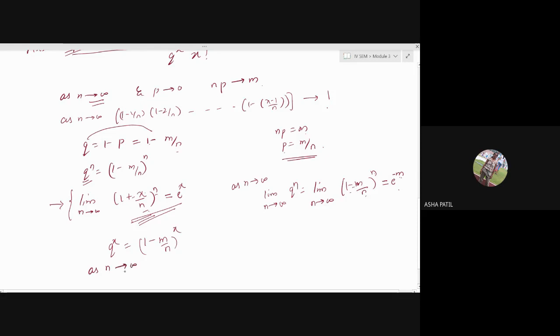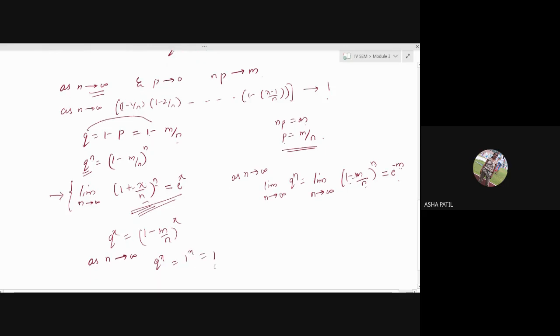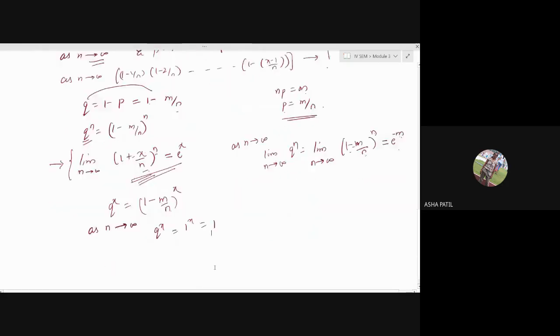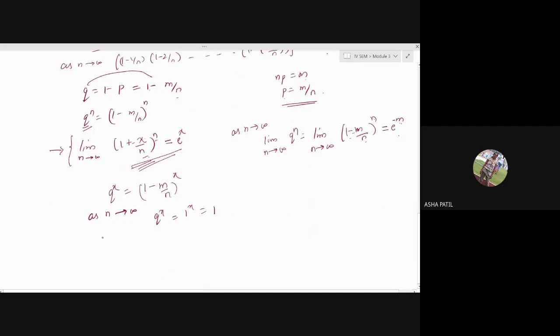N is infinity, anything divided by infinity becomes 0, so you get 1 there. As n tends to infinity, q raised to x is 1 raised to x, which is 1. And x factorial will be kept as it is, since there is no n or p.